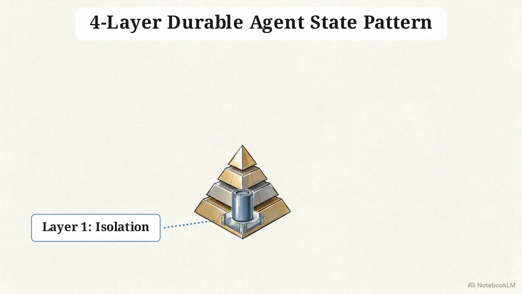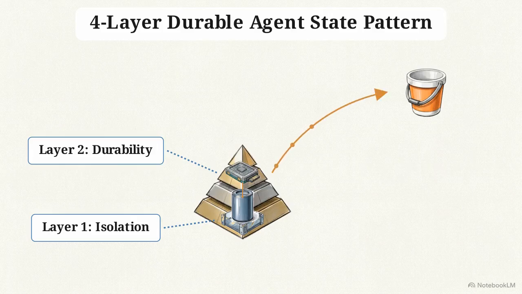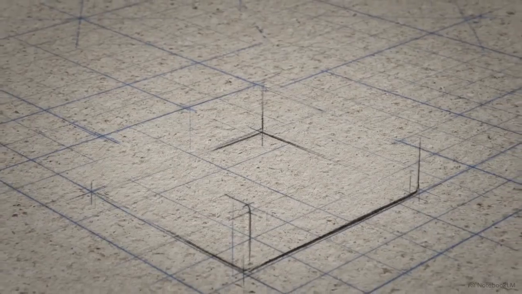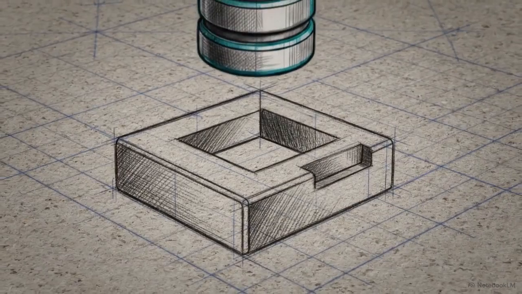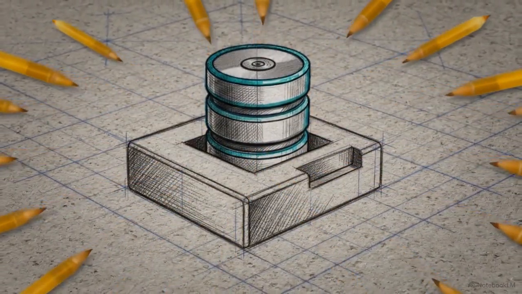The first layer is isolation. A single SQLite database is assigned to every agent inside a microVM, creating a zero blast radius. A sidecar process continuously streams the local database changes directly to external S3 object storage. By combining strict file isolation with external asynchronous backup, the compute layer becomes disposable.